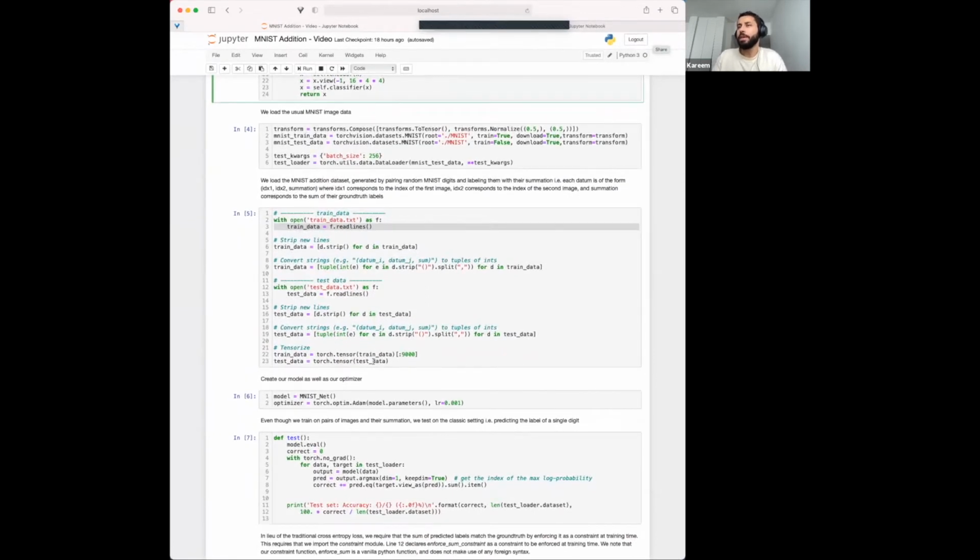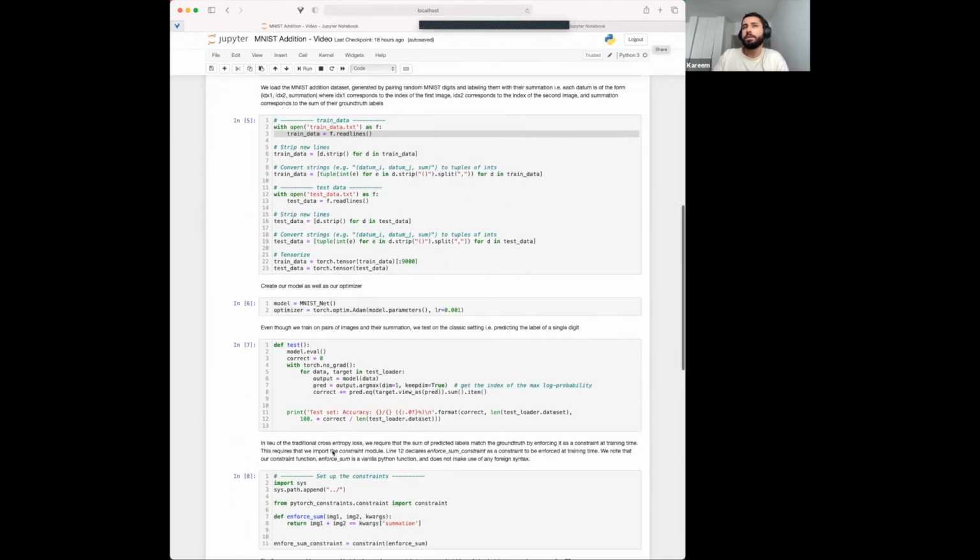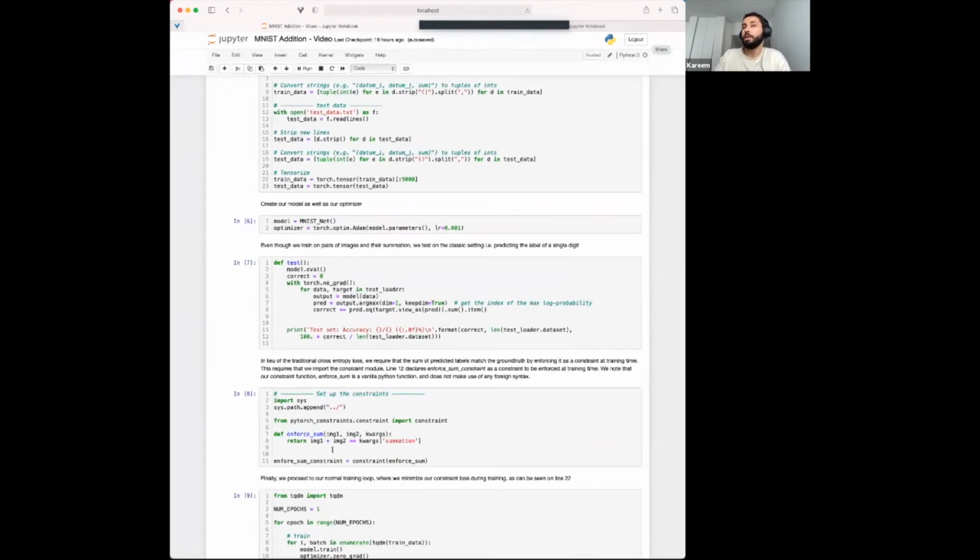And as I mentioned, this data set consists of triples, which are just the index of the first image, the index of the second image, and their summation. And in cell number 6, what happens is that we create our model that we just defined before, and we create an optimizer for training.